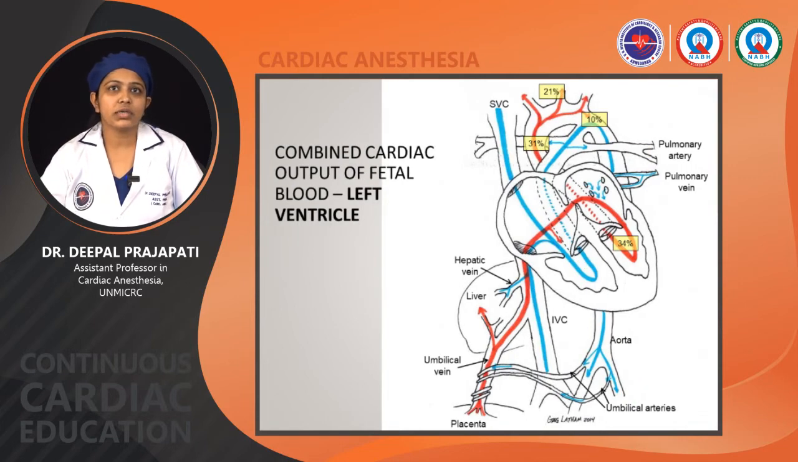Now this is the figure showing the combined cardiac output of the fetal blood by the left ventricle. Here the blood enters from the ductus venosus through the eustachian valve to the foramen ovale, and from there to the LA, to the LV, to the aorta, and from there to other parts of the body. Here the LV ejected 34% of the blood. From there 31% of the blood enters the aorta. From there it carries most of the blood to the brain, coronary arteries, upper limb and most of the parts. Only 10% of the cardiac output mixes with the descending thoracic aorta.